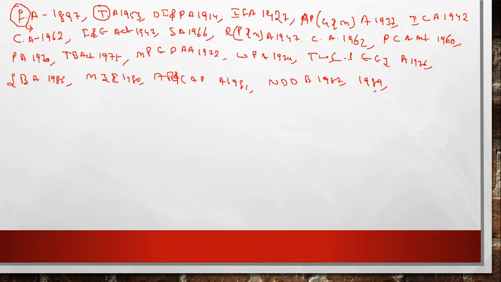Next topic is the Foreign Trade Development and Regulation Act of 1992.